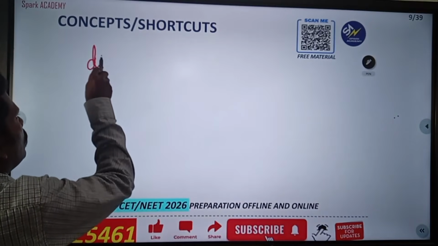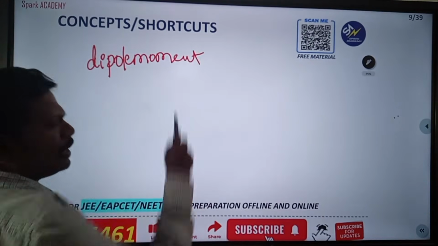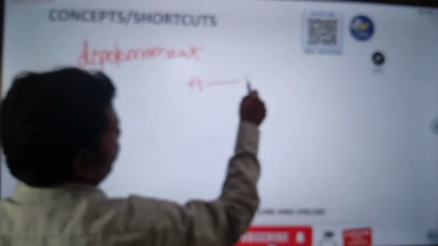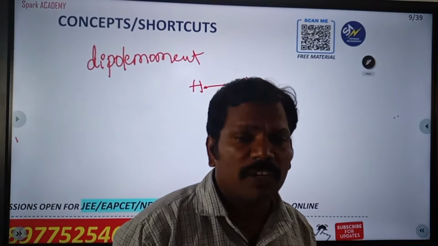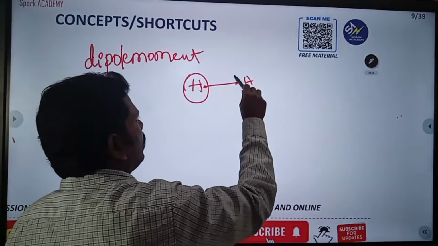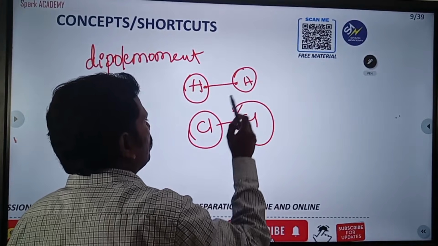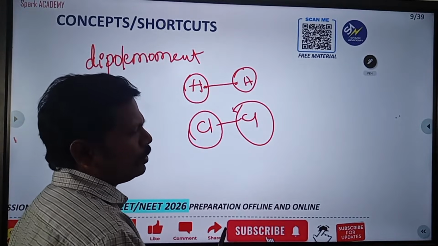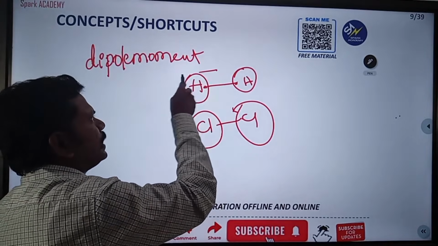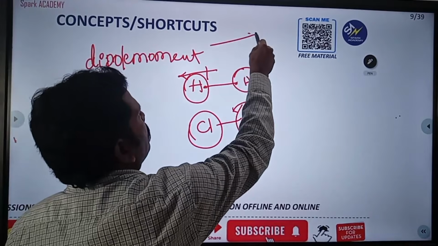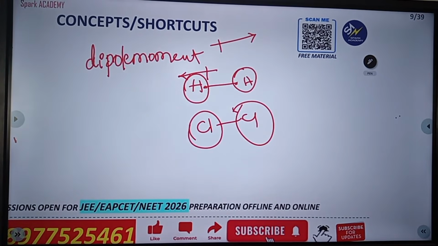Generally, if the elements are the same, you already know that electronegativity forces and intermolecular forces are there. Whether it is H or Cl, whatever it may be, you have to take Cl and Cl, H and H, because I am taking non-metals. If it is Na also, Na and Na, you have to take that. This attraction force has a direction like this. So dipole moment is denoted like this.